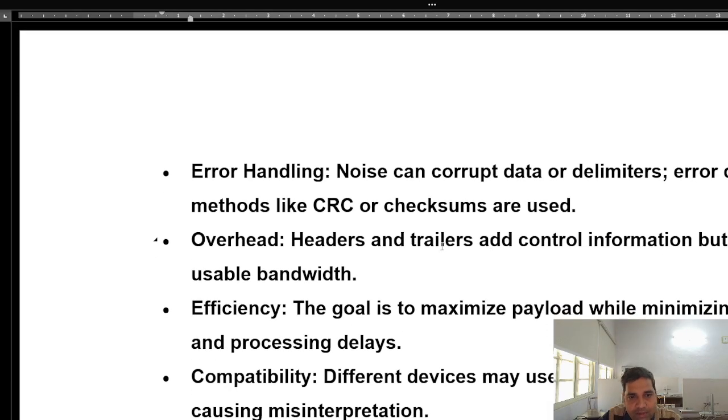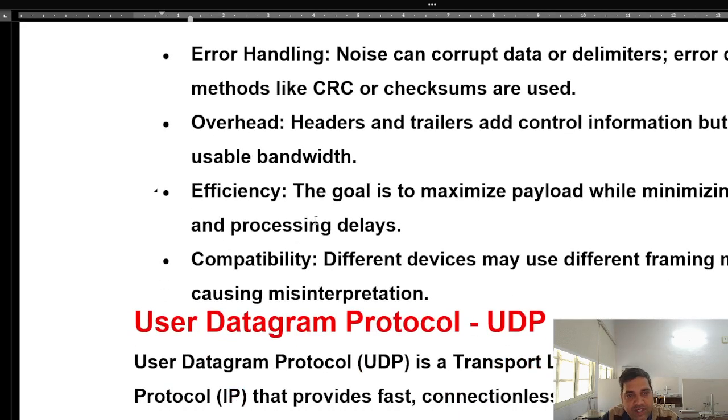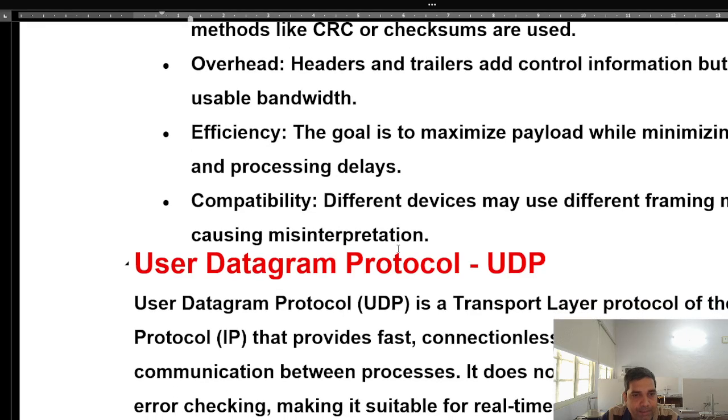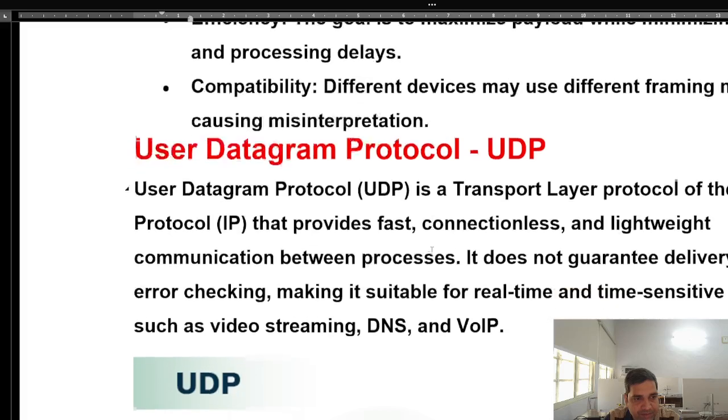Error handling is a problem. Noise can corrupt the data or delimiters. Error detection methods like CRC, or cyclic redundancy check, or checksums are used. Overhead: headers and trailers add control information but reduce the usable bandwidth, so the payload will be decreased. Efficiency: the goal is to maximize the payload while minimizing overhead and processing delays. Compatibility: different devices may use different framing methods, causing misinterpretation.